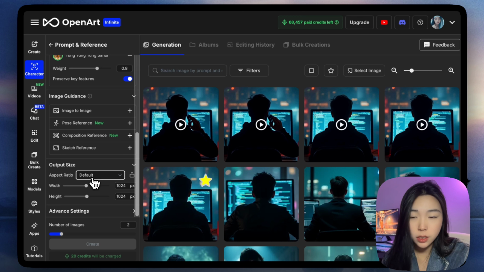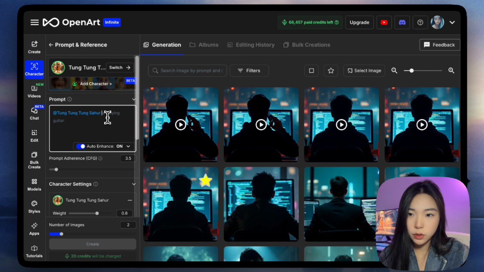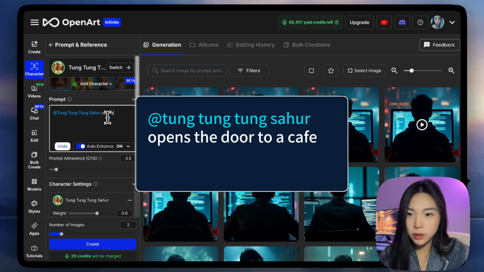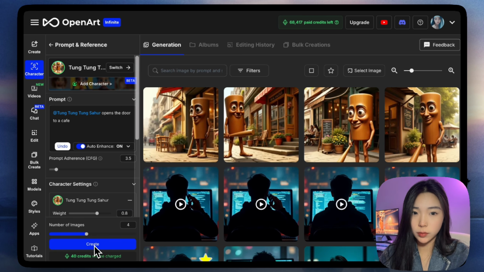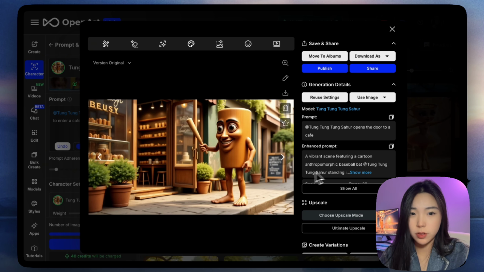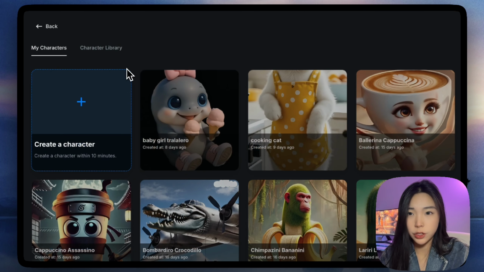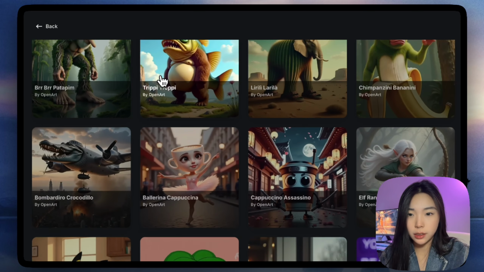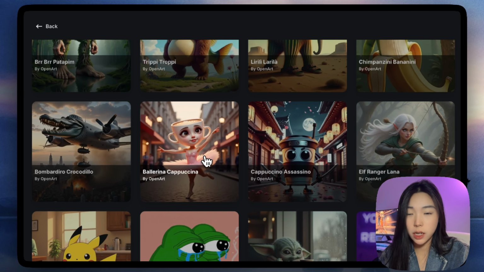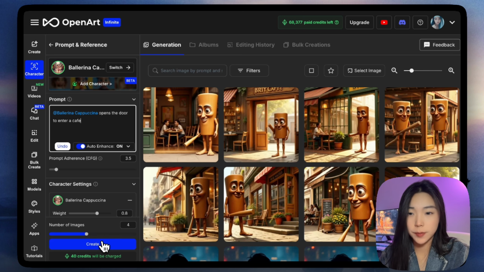We will be using the cinema aspect ratio throughout the video, just so it's easier to watch on YouTube. And we'll have Tung Tung Sahura open the door to a cafe. This one looks creepy, so we like it. We can use a different character by clicking switch, character library, and let's pick Ballerina Cappuccina. She also opens the door to a cafe.